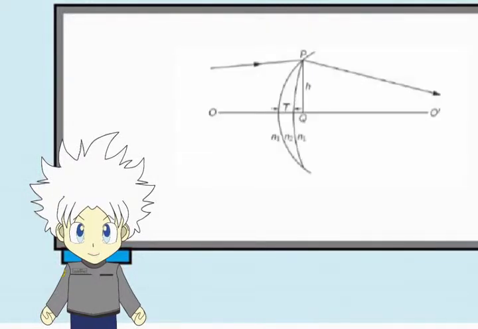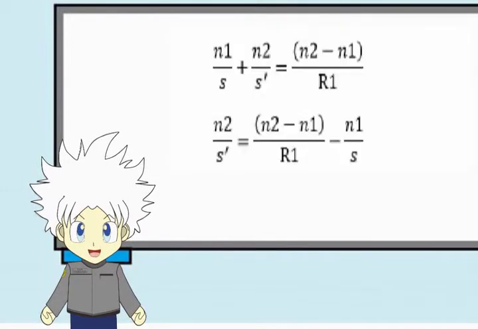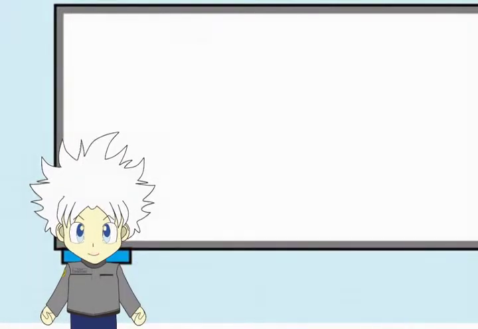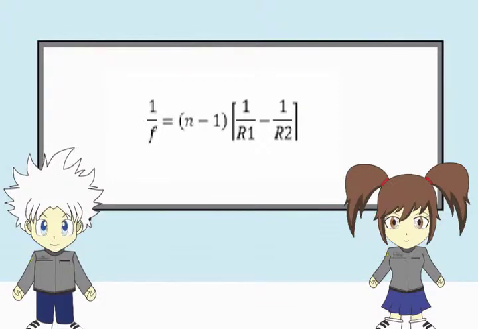Now, if the surface has a thickness, we need to use equation 27.3 for the two surfaces individually. Suppose the light comes from a medium with refraction index n1 and the lens has refraction index n2. After we get the value of s accent, we analyze the second surface. Solving the equation, we get...